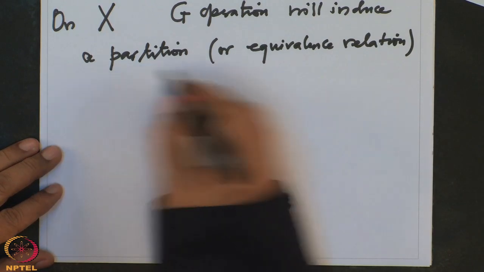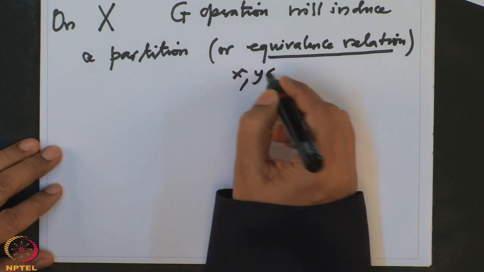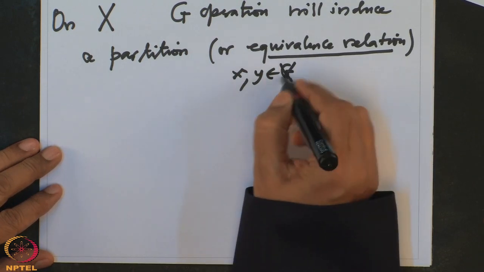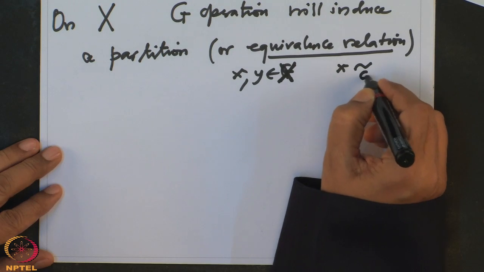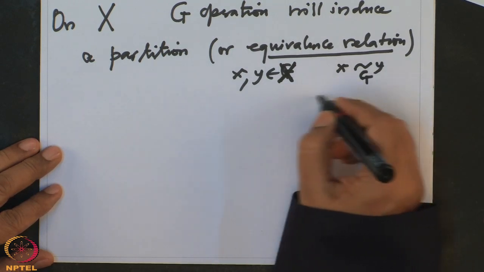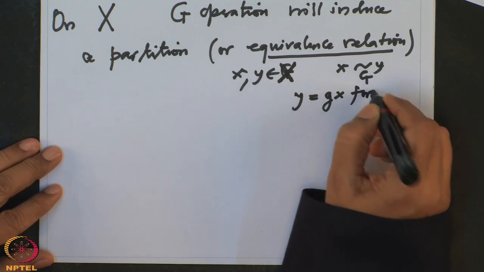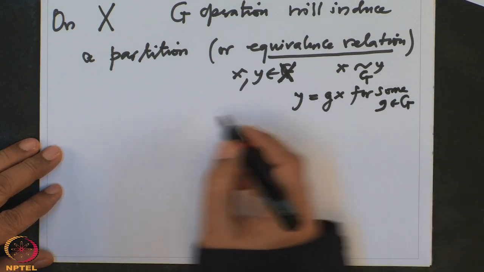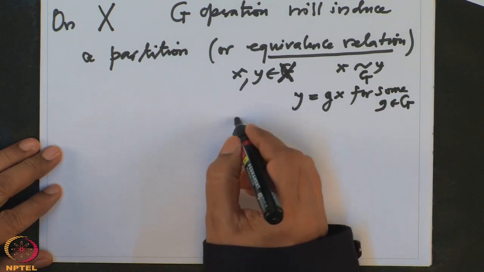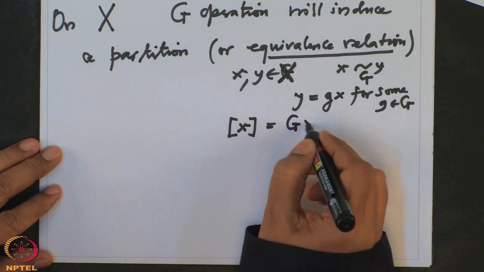Two elements of X, call them x and y, are related by the action of G if y equals gx for some g. That means the equivalence class of x is nothing but the orbit of x.